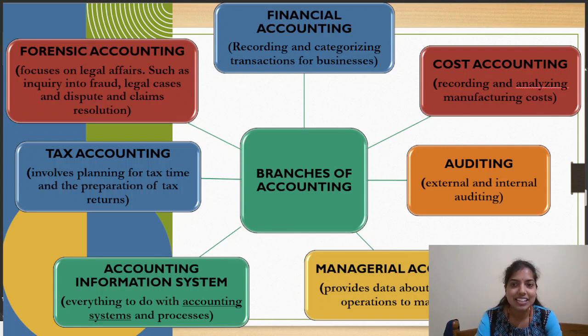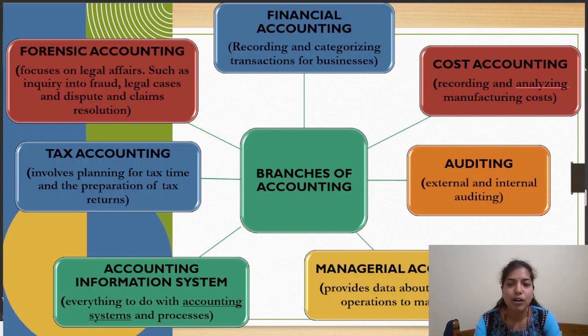The next accounting is cost accounting. Here we record and analyze only the cost aspect of the transaction. That is why it's called cost accounting. And this type of accounting you cannot see in all types of organization. Mainly you see it where there is a manufacturing unit. Whenever you see a manufacturing unit, the type of accounting they maintain is known as cost accounting.